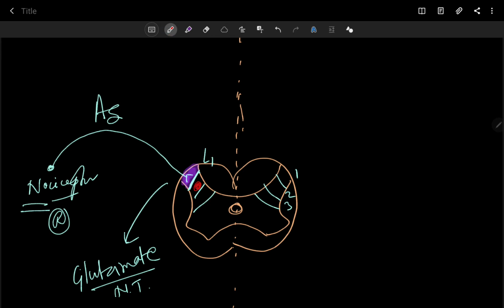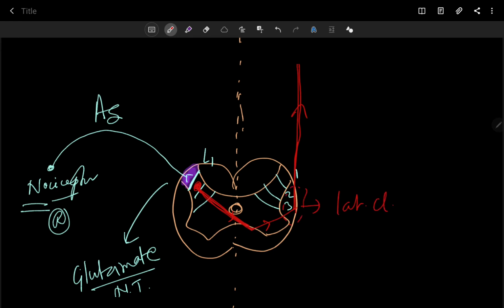It crosses at the level of the spinal cord toward the opposite, contralateral side of the body, and then ascends upwards in the lateral column of the spinal cord.